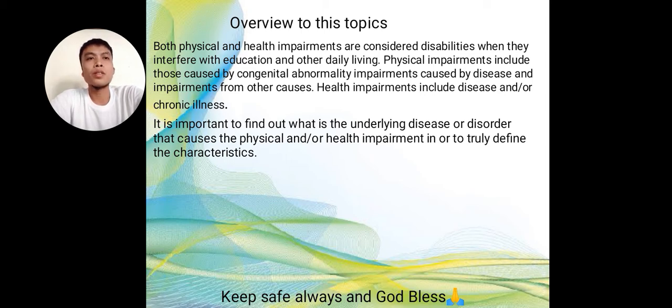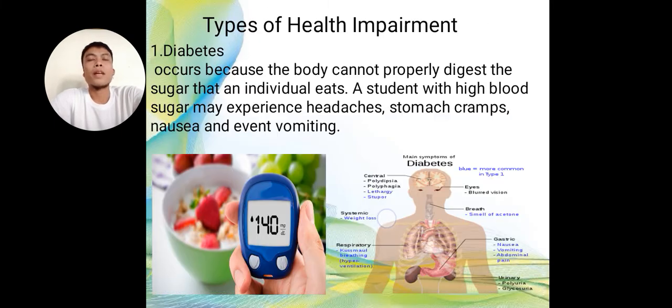Health impairments include disease and/or chronic illness. It is important to find out what the underlying disease or disorder is that causes the physical and/or health impairment in order to truly define the characteristics. So that's all my topics.